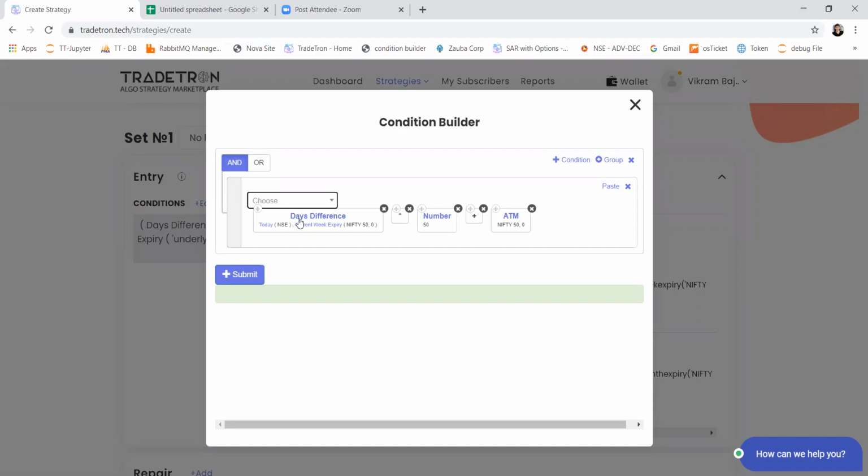But because this days difference keyword is not there right now, which we will add soon today itself. So let's say if today is Monday, this difference will be 4. So 4 multiplied by 50, so a 200 points out of the money option will be sold.